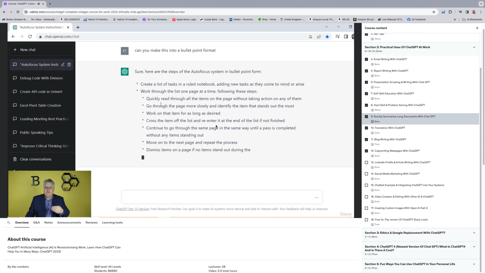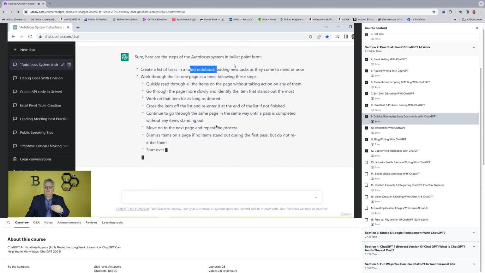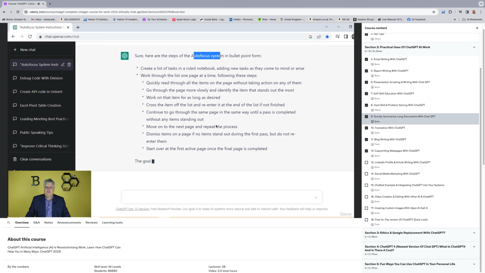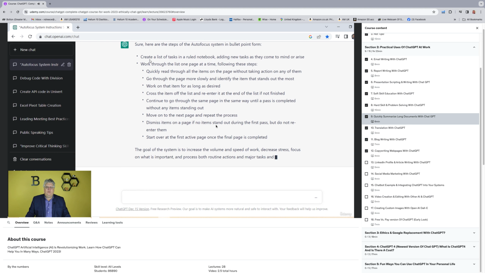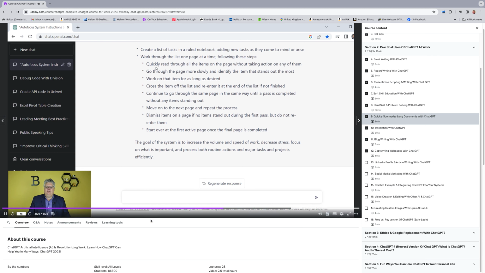I want a step-by-step thing on how to use this autofocus system so I can be more productive, right? And now it's walking through how to do it with a notebook, list of tasks. It's walking you right through to do that as you're looking at that. Talking about in this system, you work on the item for as long as desired versus, let's say, the Pomodoro technique.